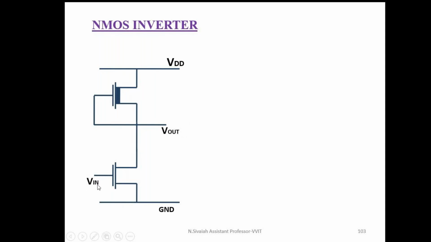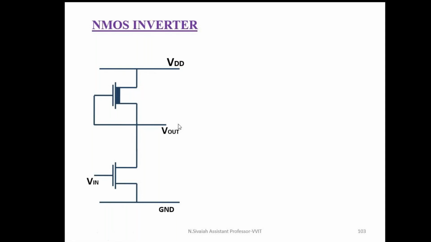Similarly, when V input is logic 1, this transistor is in on position, and the depletion transistor is in default on position. That's why V out is connected to the ground terminal and output is equal to logic 0. That means when V in is logic 1, V output is logic 0. That's why it acts as an NMOS inverter.